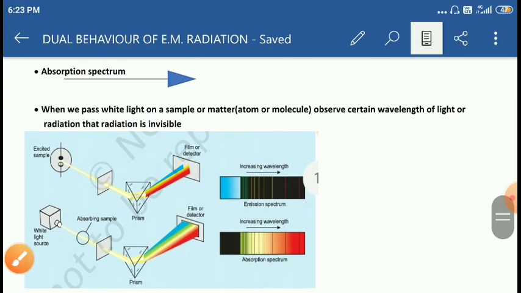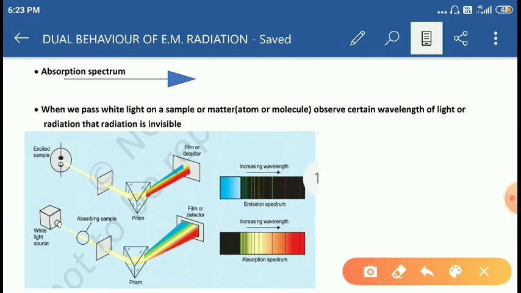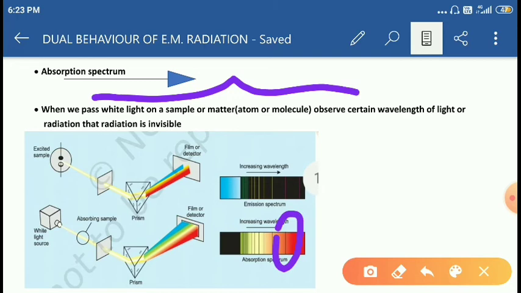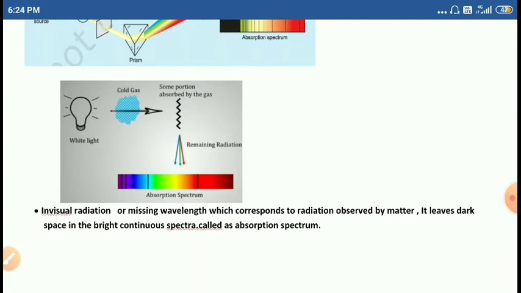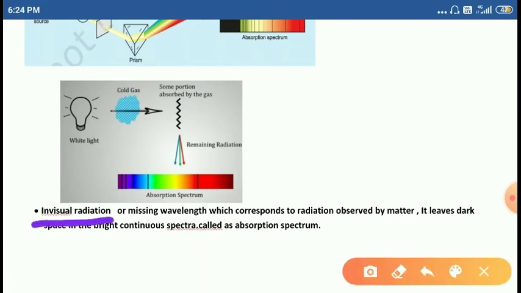Just read here. When we pass white light into the sample, atoms, ions or molecules, certain wavelengths of light are invisible. So this is the invisible part, friends. These dark lines all are invisible. So some lines are not visible, right? Invisible or missing wavelengths correspond to those absorbed by matter.